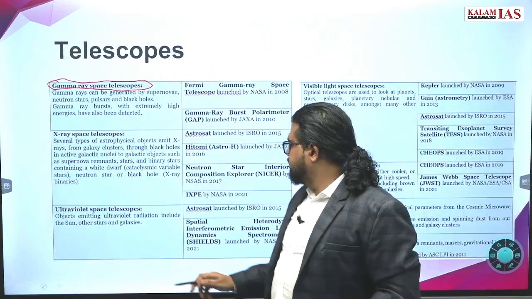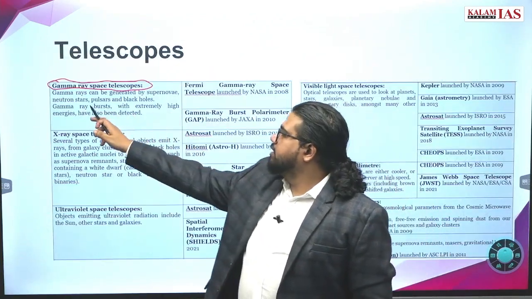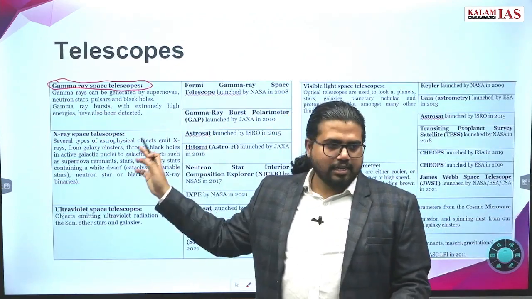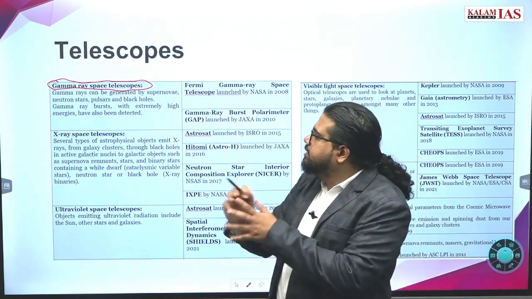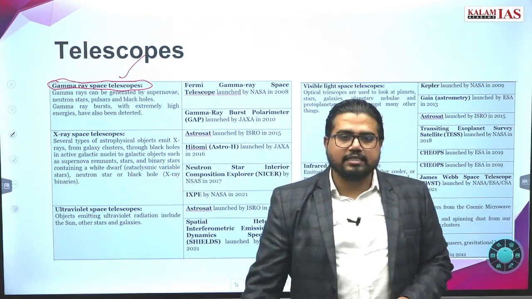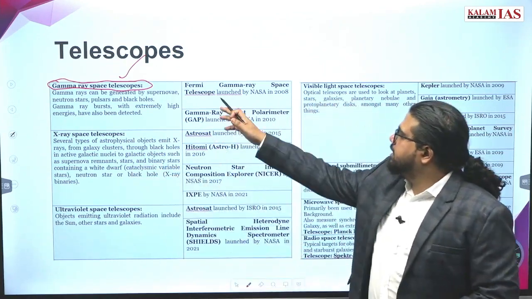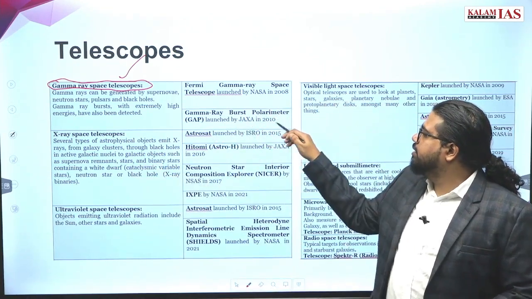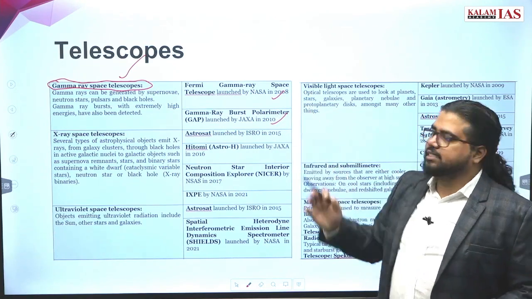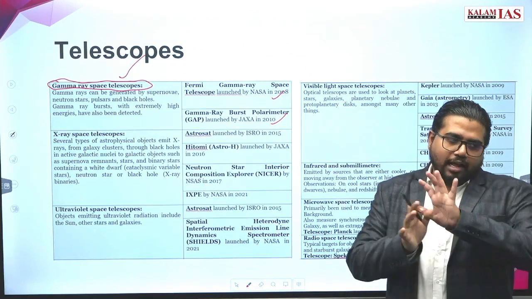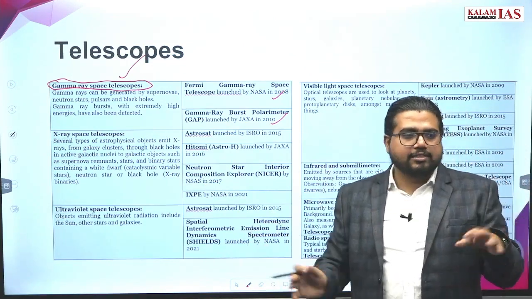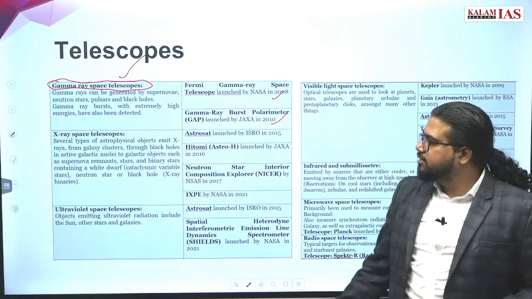Supernova, neutron stars, we will have slides for this. Pulsars, black holes, all these phenomena: something is happening, and only then are gamma rays generated. These are some example gamma ray satellites. You can look at them. They are not that recent, so it is not important to learn the exact names. But you should have an idea that this is a spectrum and this is the range it is looking at.